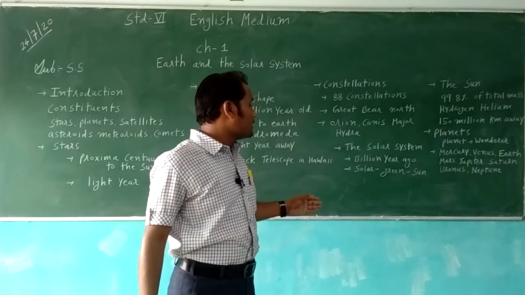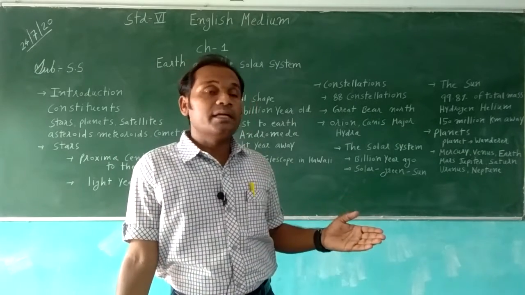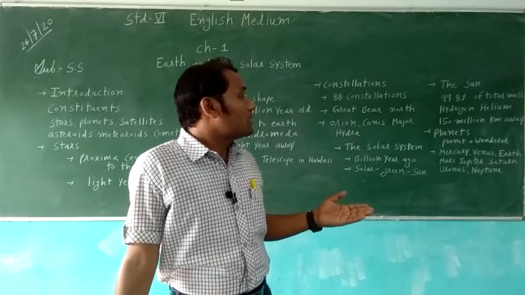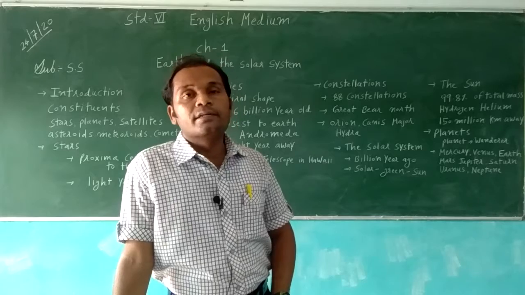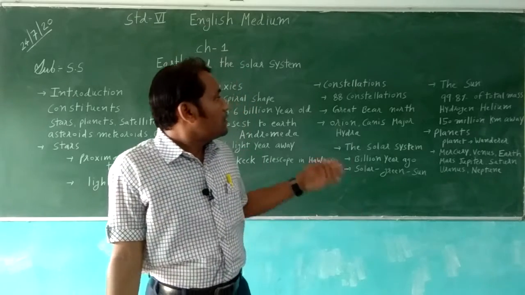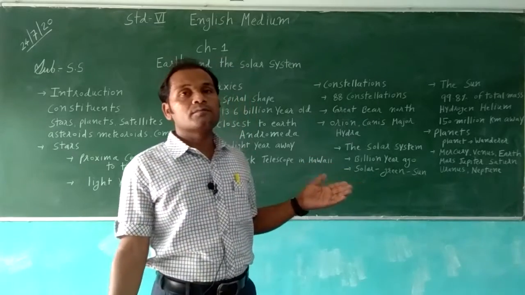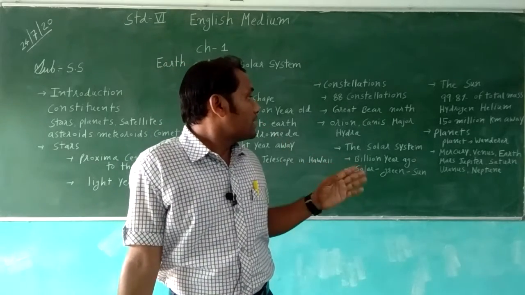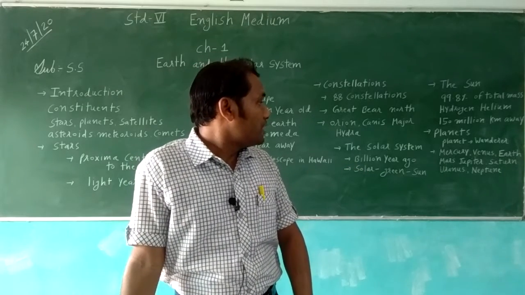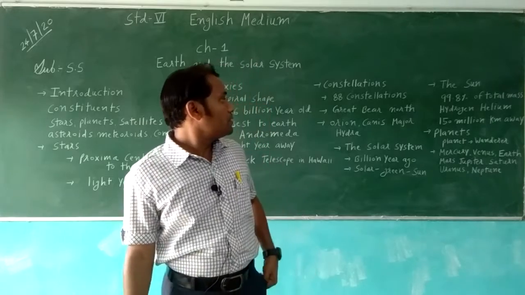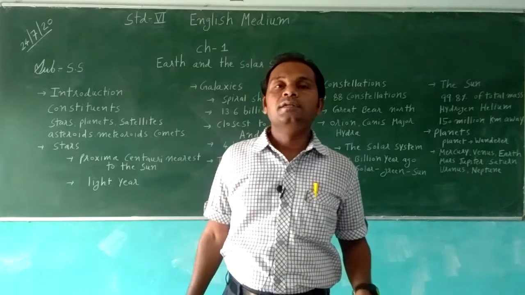The solar system came into being billions of years ago. The sun is the center of the system. The sun occupies 99.8% of the total mass. It is made of hydrogen and gases, and it is 150 million kilometers away from the Earth. It is very hot. The planets are Mercury, Venus, Earth, Mars, Jupiter, Saturn, Uranus, and Neptune. So in this chapter, we learn this much only.